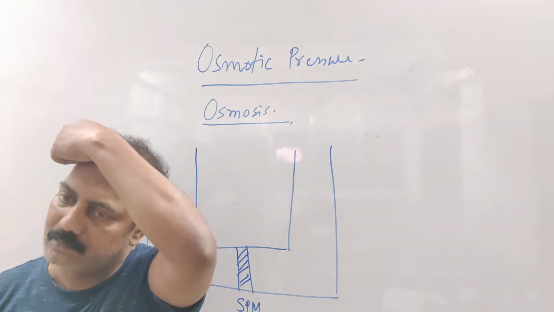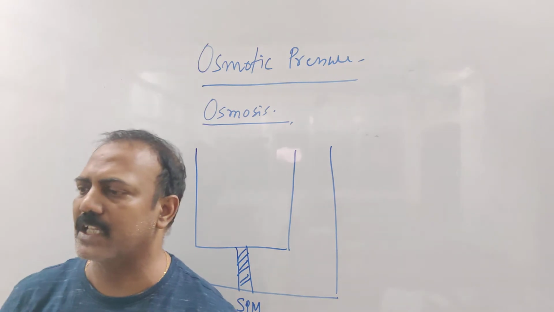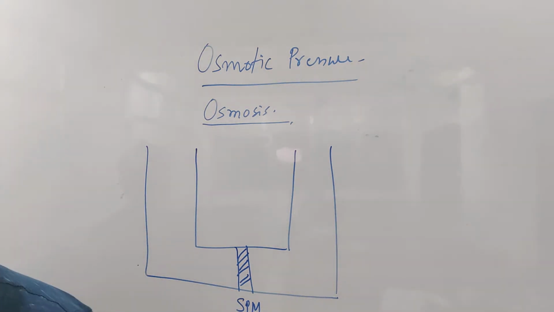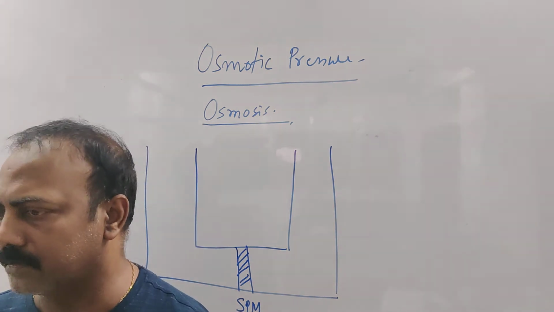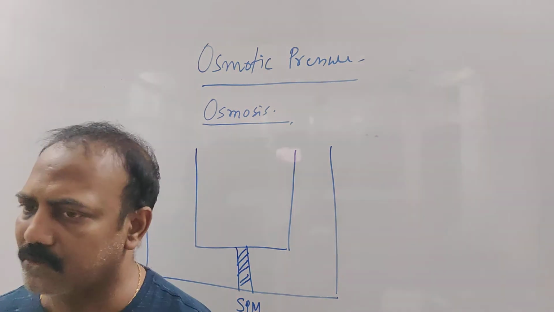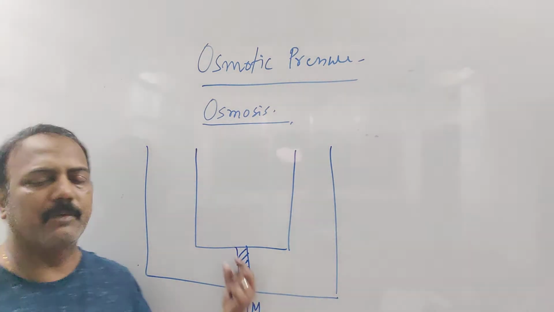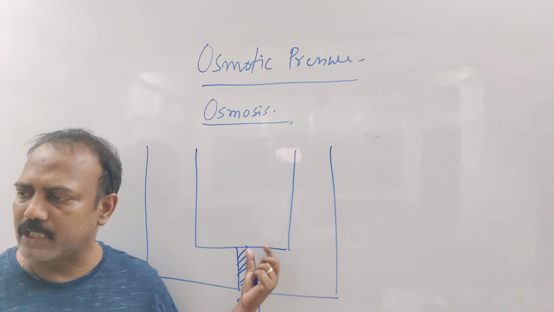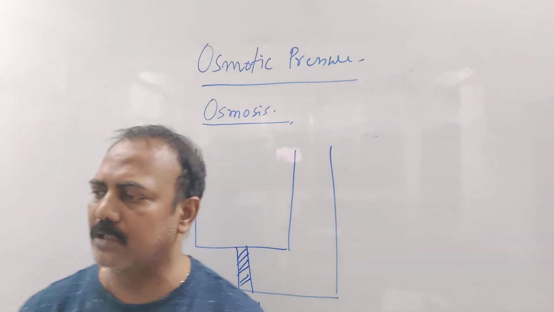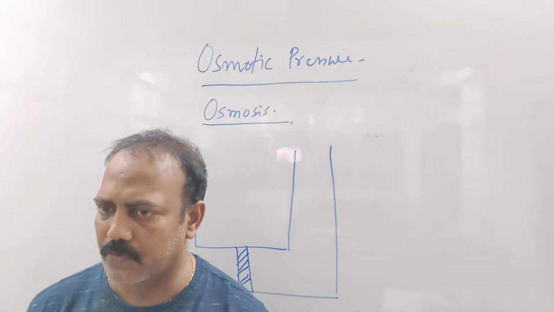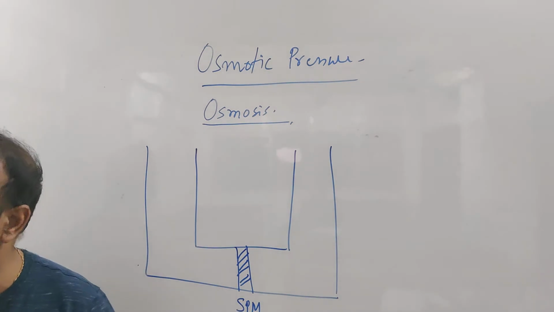Permeable means permitted. Membrane, the membrane is permitting only half part. In a solution, there are two parts, solute and solvent. Through this semi-permeable membrane, only the solvent molecules can flow. So it's the passage of solvent molecules, not the particles.